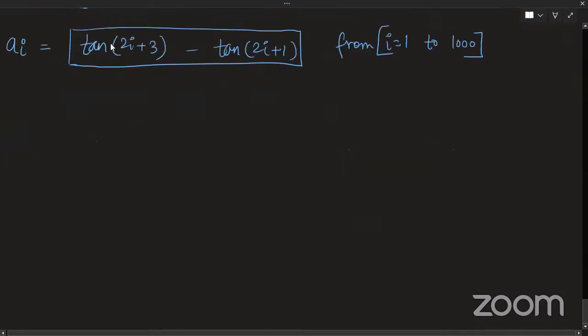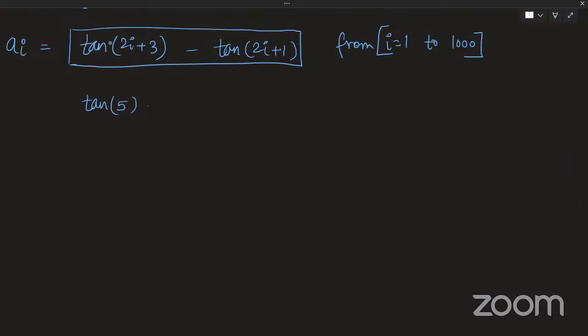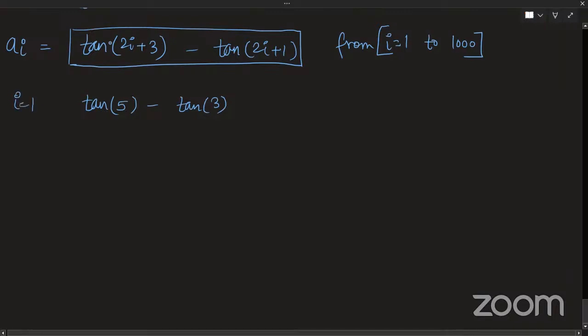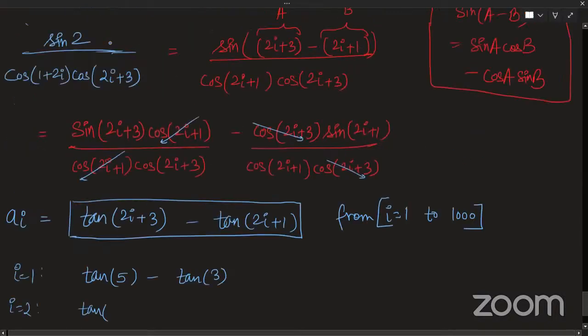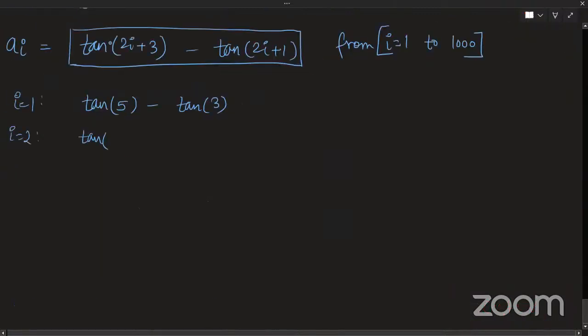So it's the same, put in the values. So it is tan of... I am putting i as 1, so it is tan 5 minus tan 3, right? Tan 5 minus tan 3. Then I am putting i as 2. So what will happen if I put i as 2? It will be tan 7 minus tan 5, right? Same thing.